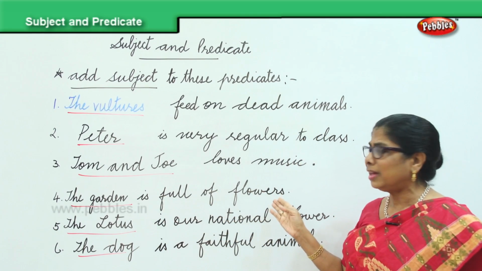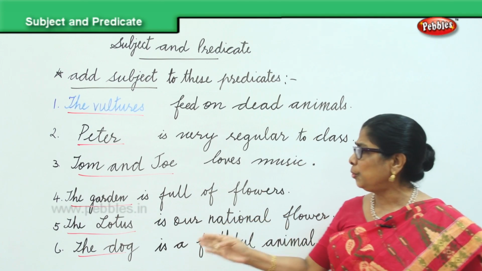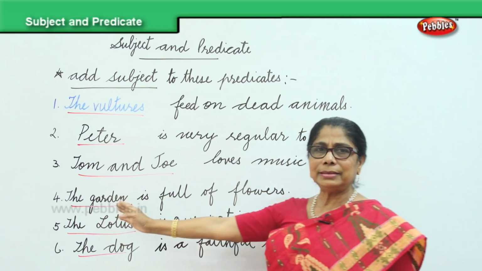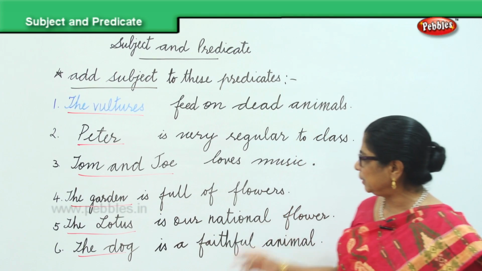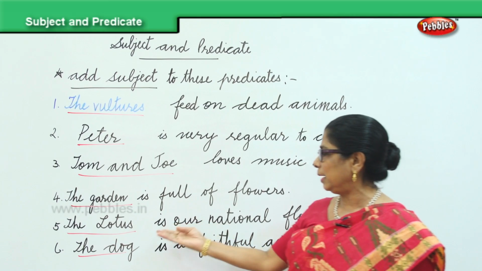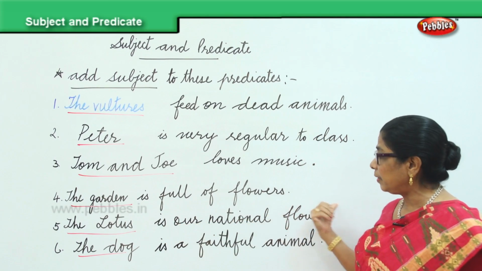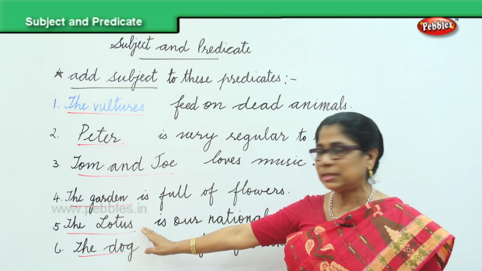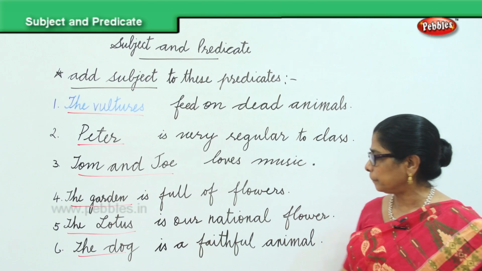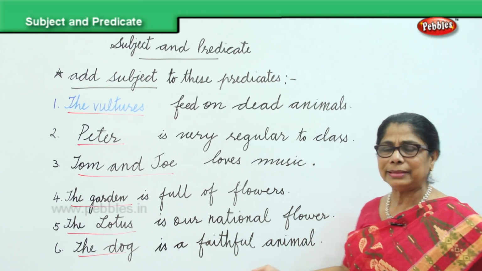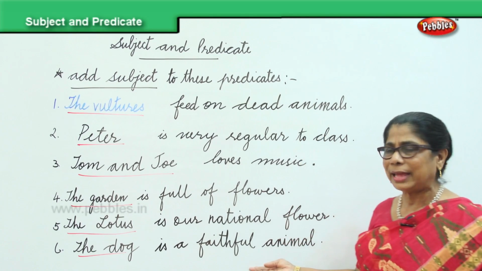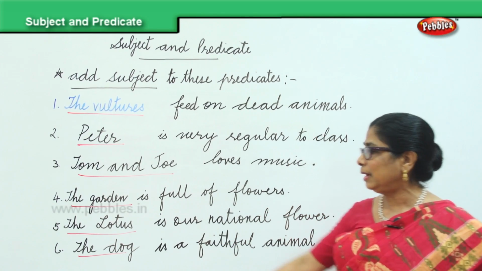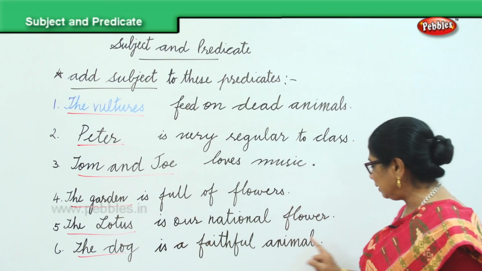Now, is full of flowers. That's the predicate I'm giving you. And you put in the garden. The garden is full of flowers. The garden is the subject. Big T begins with the capital, ends with the full stop. Now I supplied for you is our national flower. That's the predicate, and you said we'll put in the lotus. The lotus is the subject, is our national flower. Is a faithful animal. That's the predicate, and you supplied the dog. The dog is a faithful animal. That is the subject, begins with the capital letter, ends with the full stop.